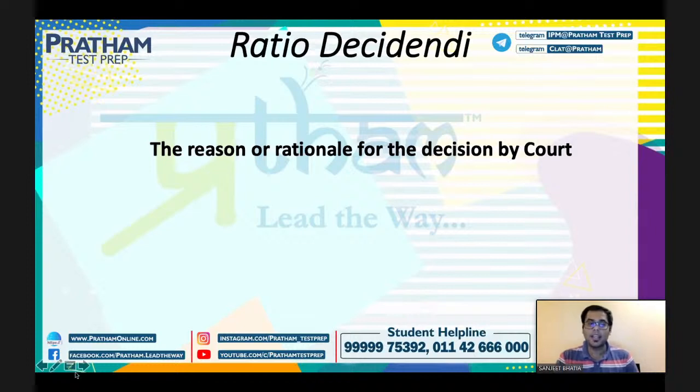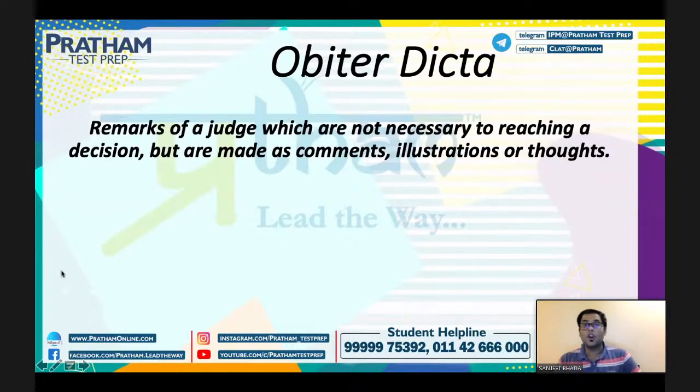Now, coming to the next term for the day, that is obiter dicta. A lot of people get confused between ratio decidendi and obiter dicta. Now, what is obiter dicta? Basically, it is the remarks of a judge which are not necessary to reach a solution or a decision, but are made as comments, illustration, or thoughts. It is a very, very simple term.